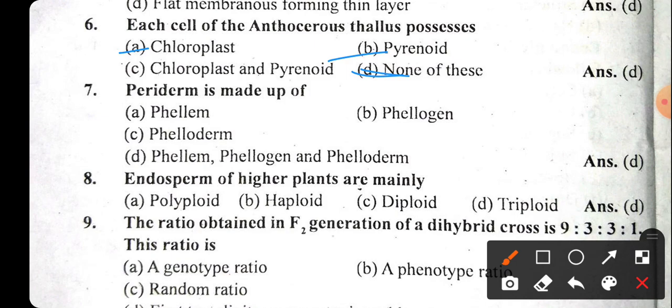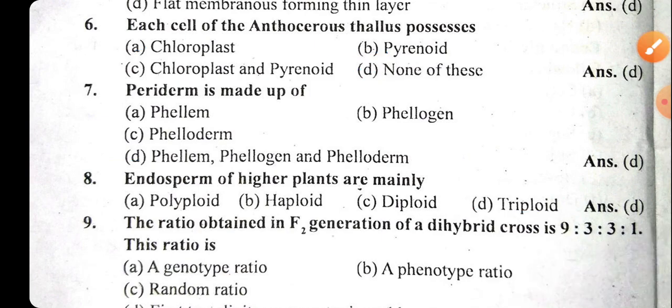The right answer will be option D. The next question is, periderm is mainly made up of the phellem, phellogen and the phelloderm. The right answer will be option D. Endosperm of higher plants is mainly triploid, which will be the right answer.